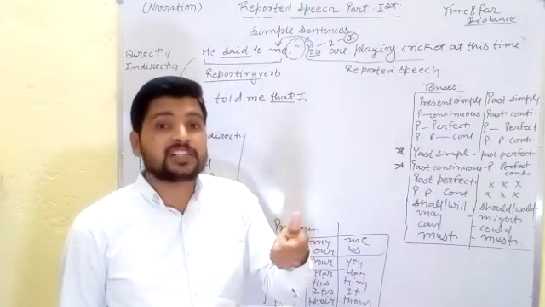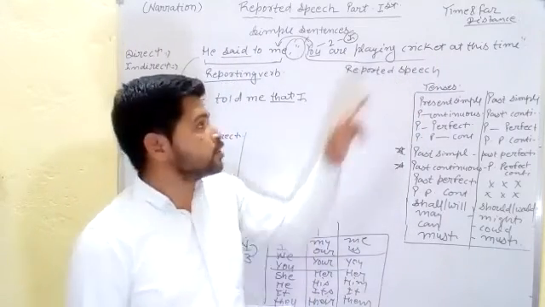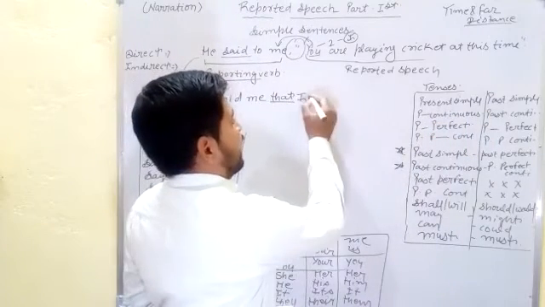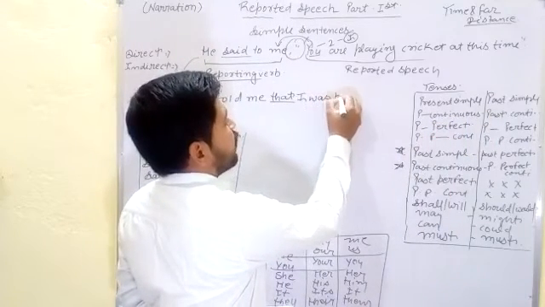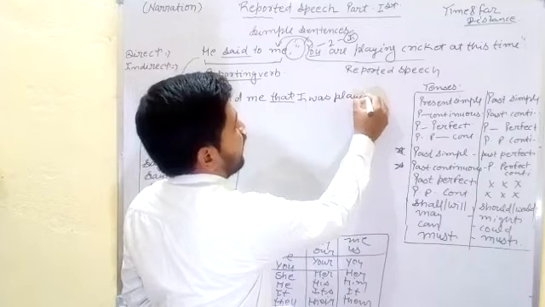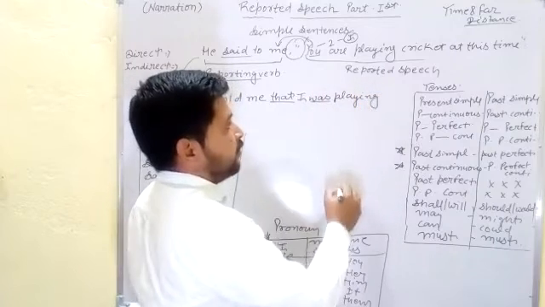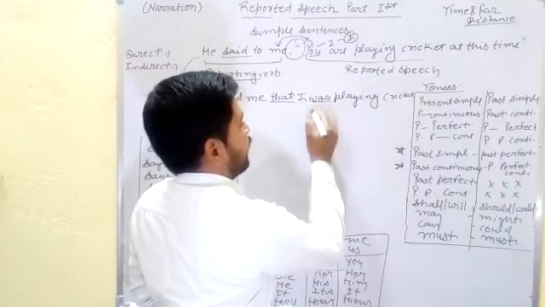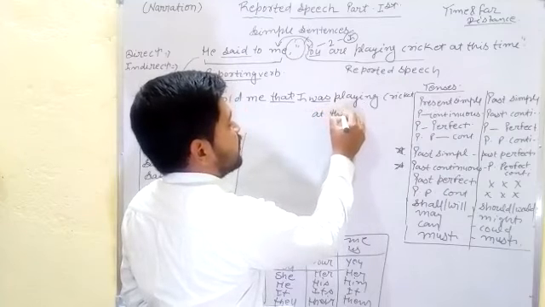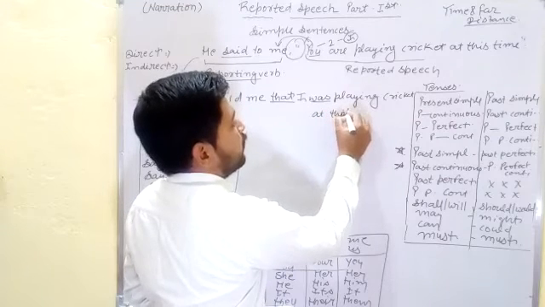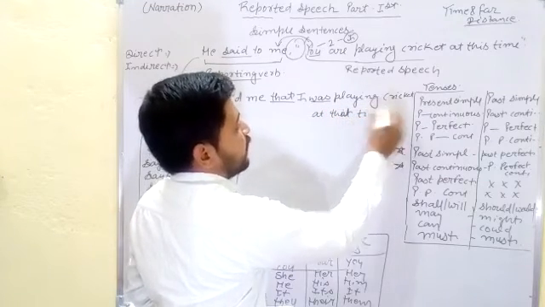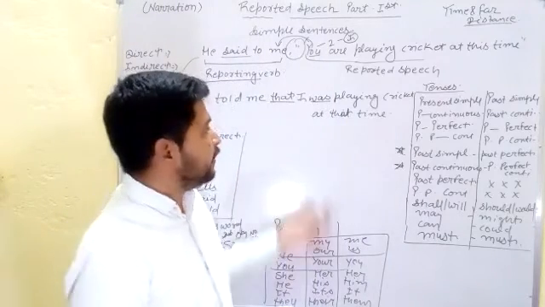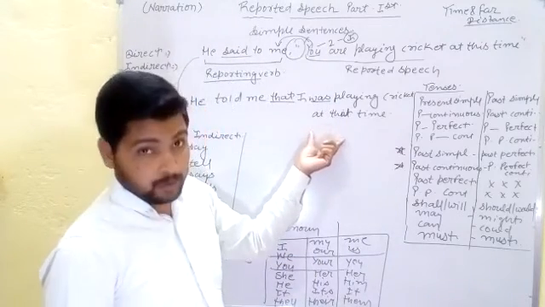Now the question is, which tense can we change here? So present continuous we can change into past continuous. Then here we can find I was, because for the singular number I we can use the helping verb was. I was playing cricket, and at this time we can change into that, and at last we can write time here. It is a very easy sentence. I think you understand very well because it is a very normal rule.